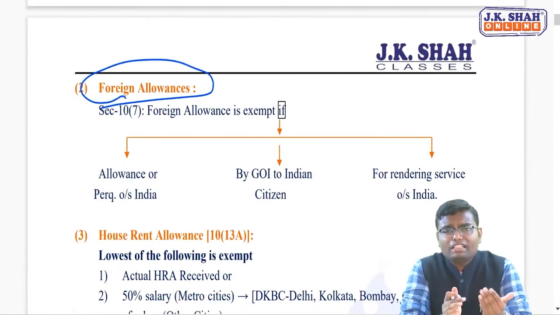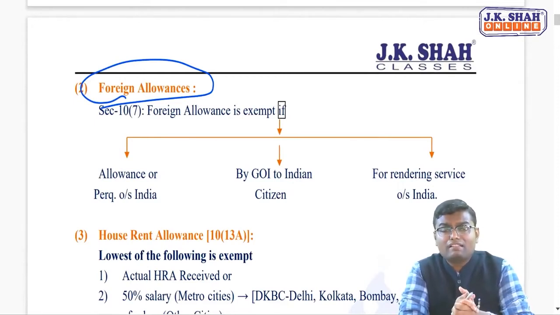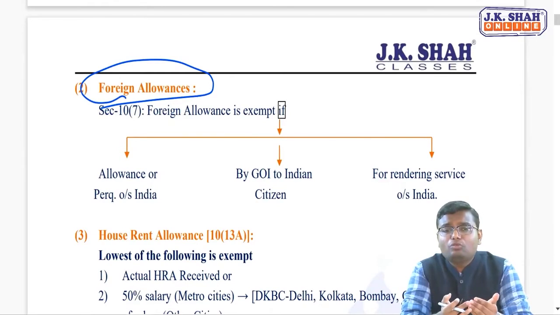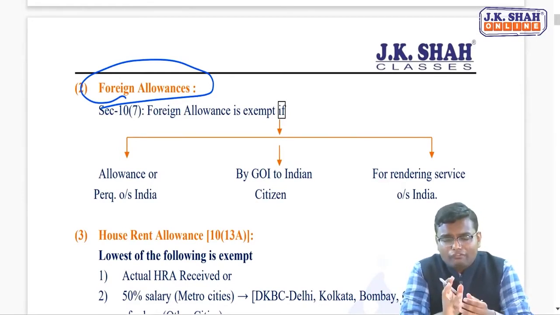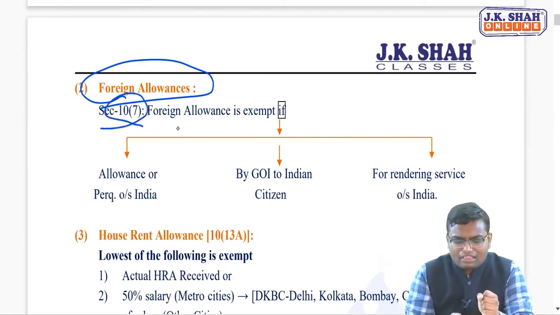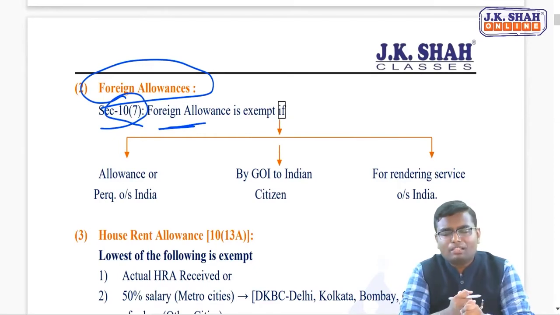Now when you are working in any other country as an embassy person, as a visa office person, as a government employee, the government of India must be paying you allowances and perquisites over there. If you are an Indian citizen working in some other country, and the government of India is giving you allowances or perquisites to work over there, as per section 10 clause 7, that foreign allowance or perquisite will be completely exempt.